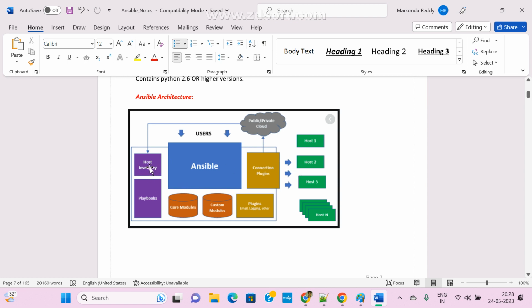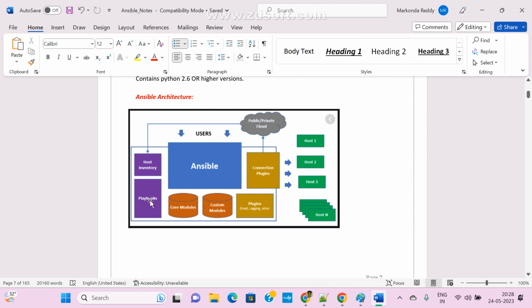So this is the heart of Ansible, and these are the playbooks. A playbook is nothing but scripting, where we update your actual tasks. So the components are the host inventory file, playbooks, modules, plugins, host machines, and public and private cloud.